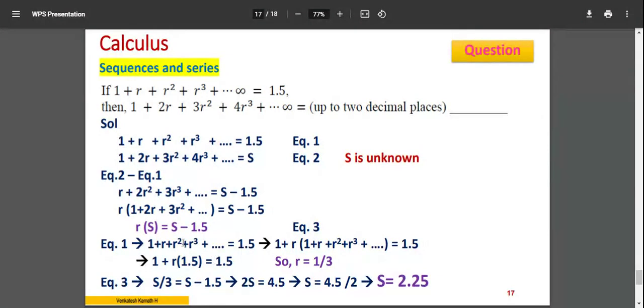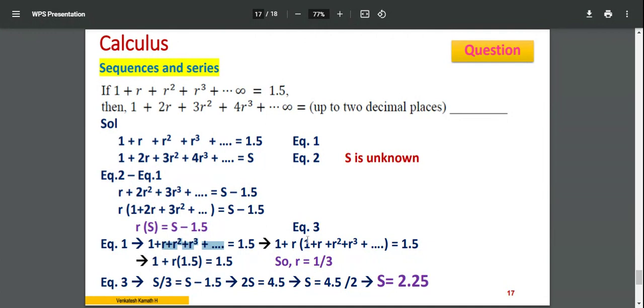So what do I do? I'll reuse this equation 1. It's a recurring term, right? So from the second term onwards, I'll take r as a common factor outside. I have written equation number 1 as it is, then taken r as a common factor starting from the second term.